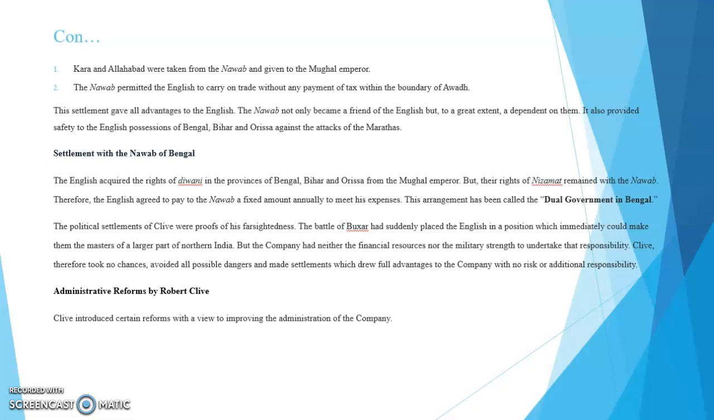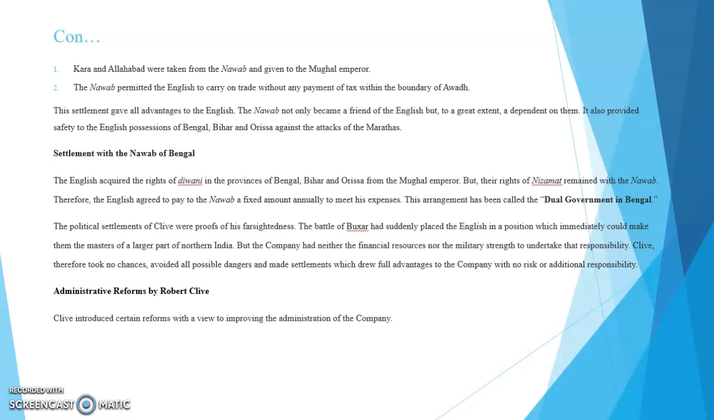But the rights of Nizamat remained with the Nawab. Therefore, the English agreed to pay the Nawab a fixed amount annually to meet his expenses. This arrangement has been called the dual government in Bengal. That is, the division of Diwani and Nizamat has been called the dual government in Bengal.